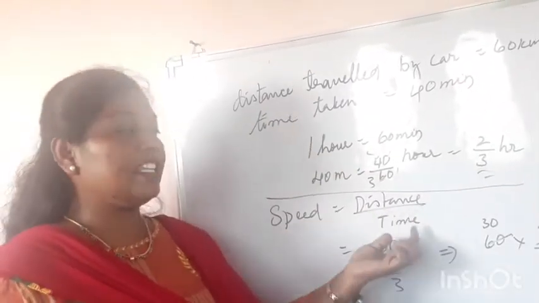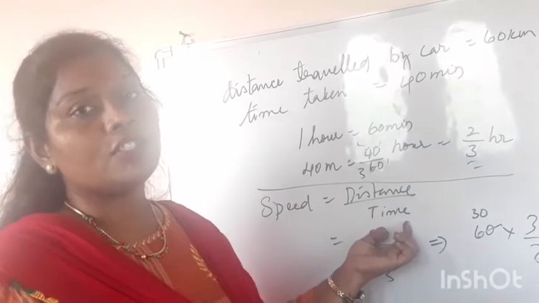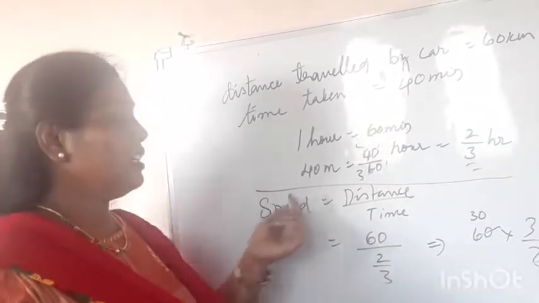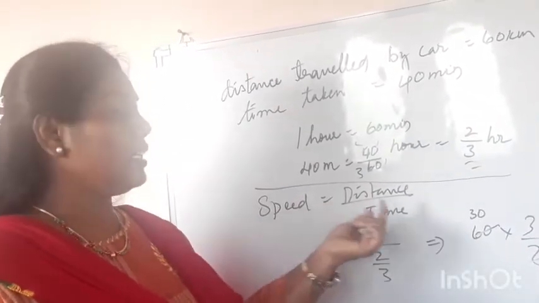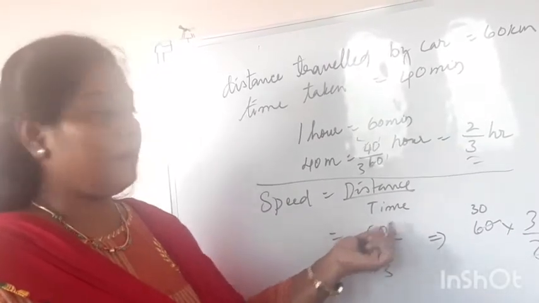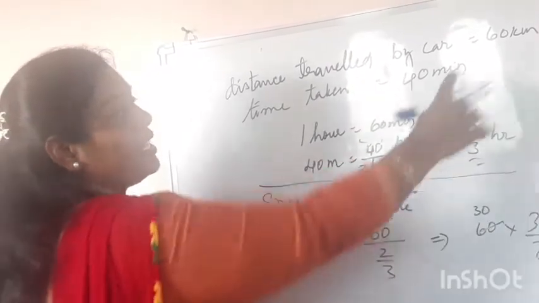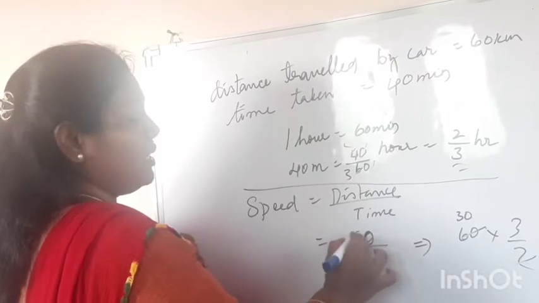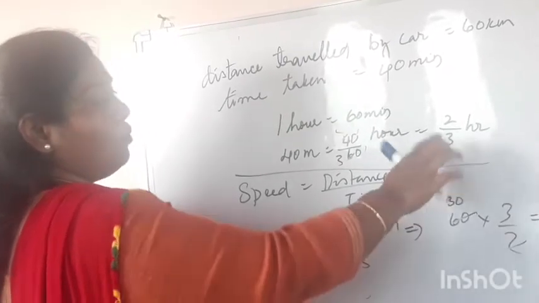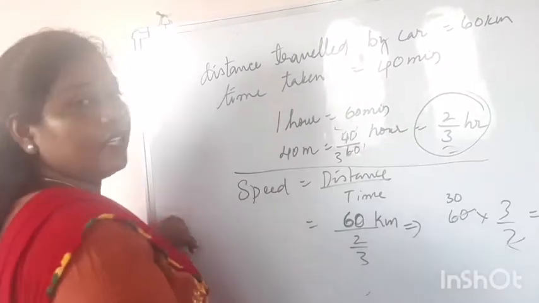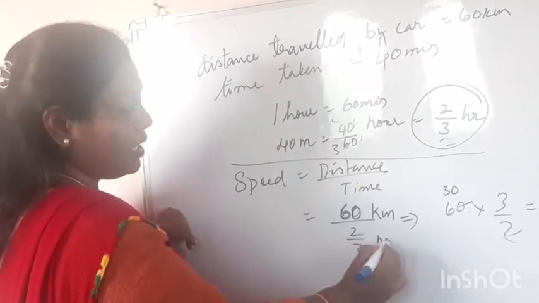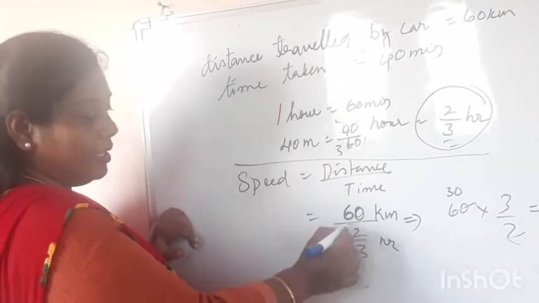Speed equals distance by time. This is our formula for speed: speed equals distance traveled by the object in a particular interval of time. So here see, what is the distance? 60 kilometers. What is the time? We have converted the time here: 2 by 3 hour. Right? Here we have taken it.